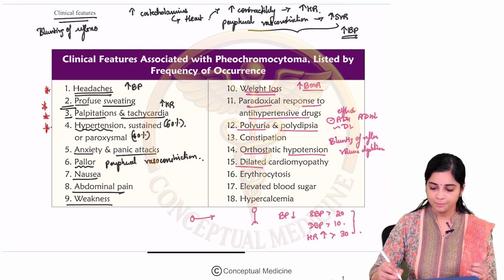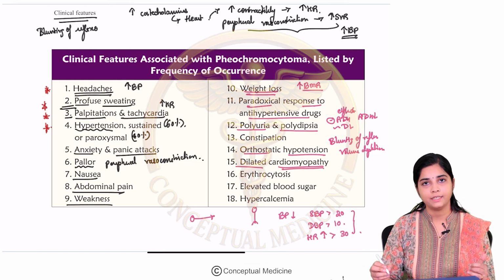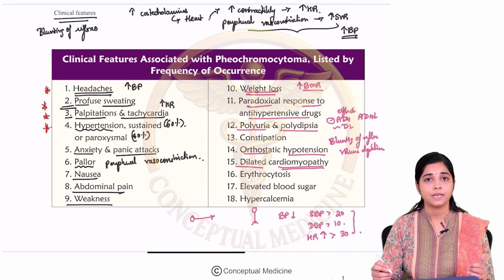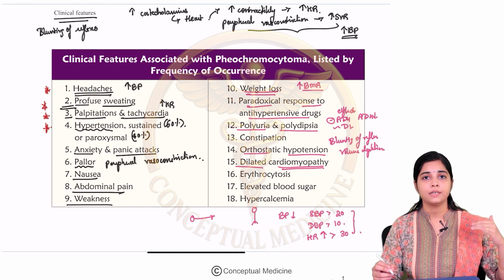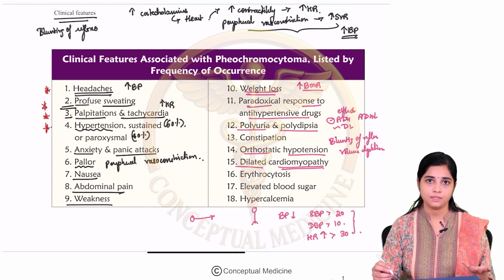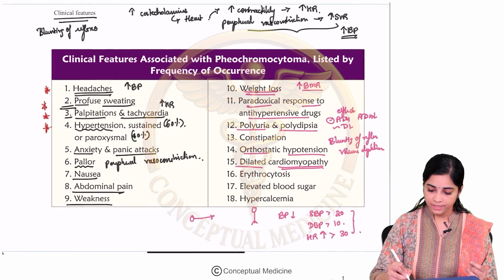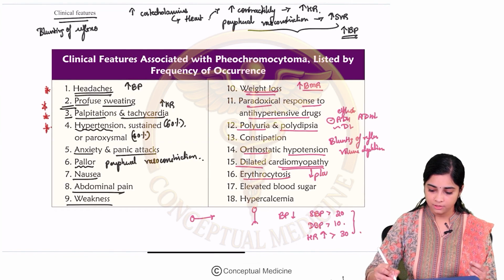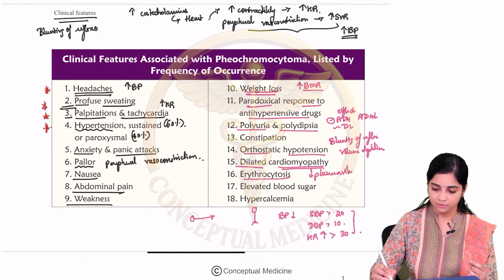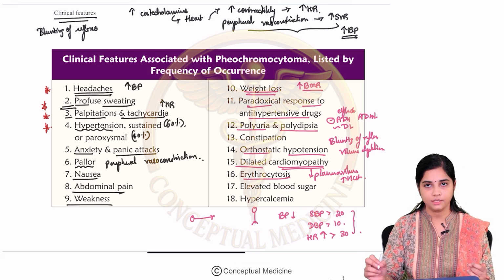Then, chronic hypertension can result in dilated cardiomyopathy, because the heart is functioning at a higher rate. It is functioning against a higher afterload for a long time, which can result in DCM. Then, why is there erythrocytosis? Again, because of the decreased plasma volume. There is an increase in the hematocrit resulting in erythrocytosis.